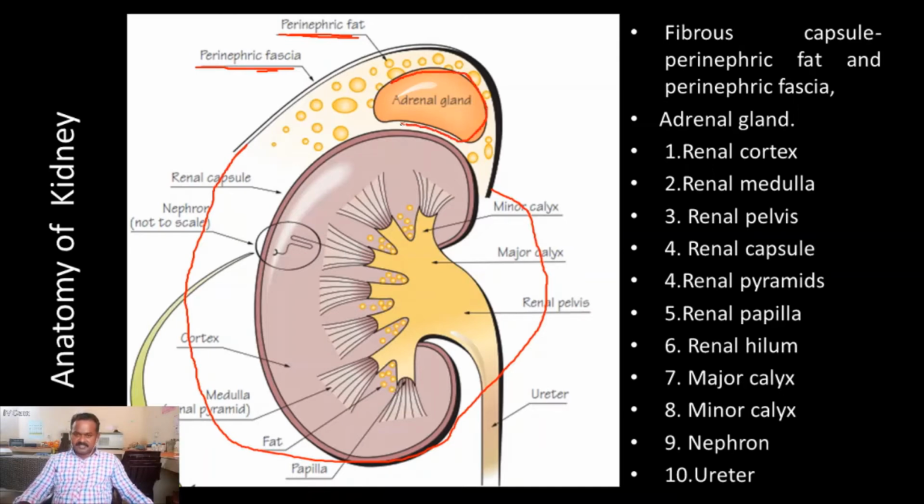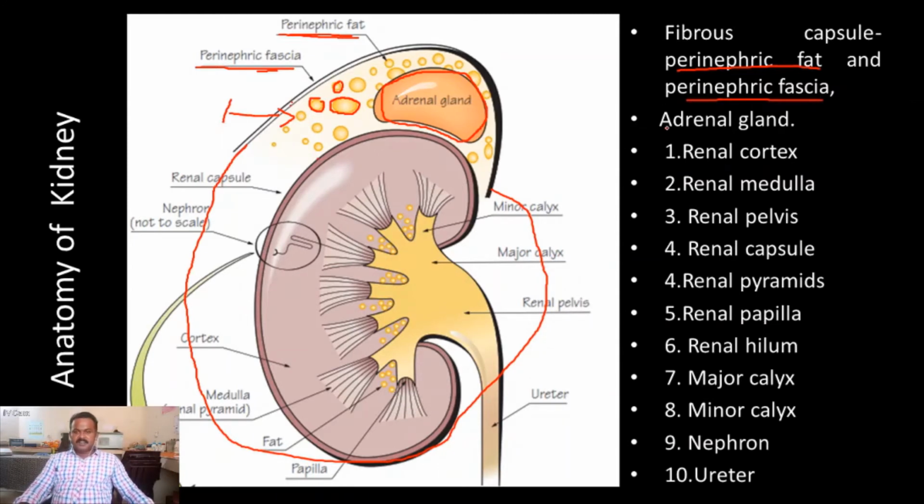The space between this layer and the renal capsule contains fatty globules, which occupy the space, provide lubrication to the kidney, and act as a physical barrier. The name of the layer is perinephric fat and perinephric fascia.